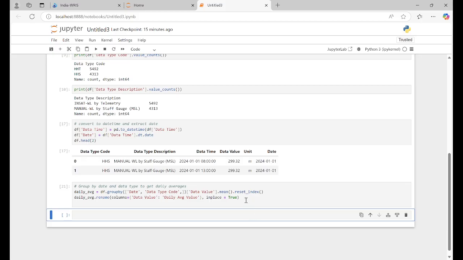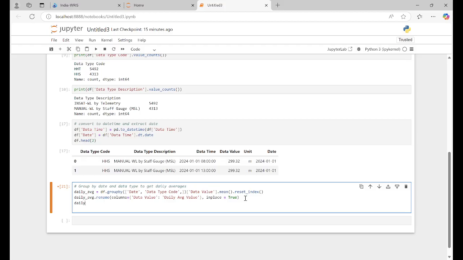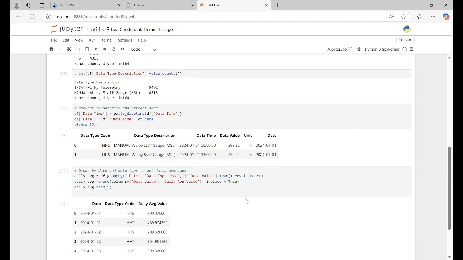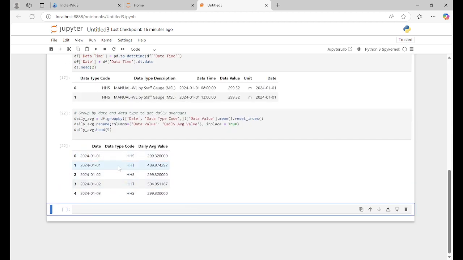So you can see daily averages and how it looks. Daily average dot head 10 or 5. Okay, so we have now the date column, data type code, and daily average value. Now we have one value for each date for HSS code.